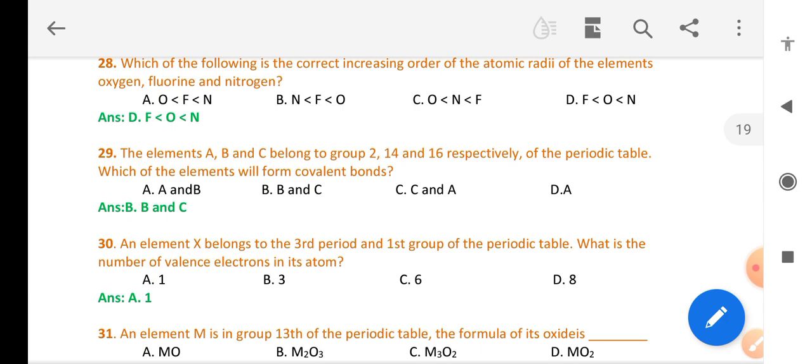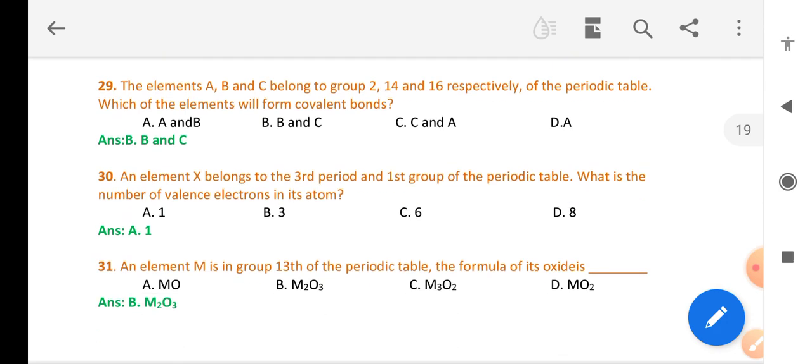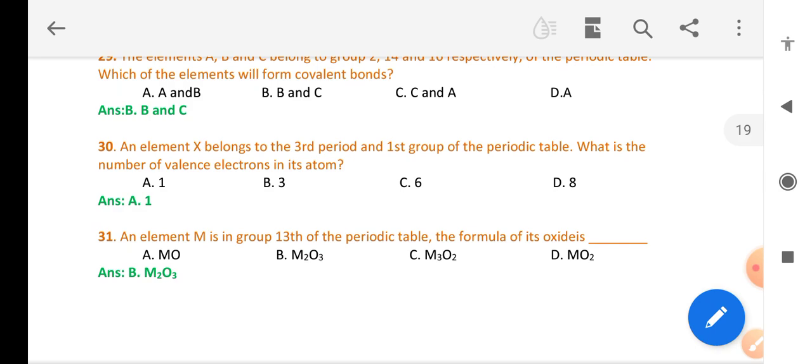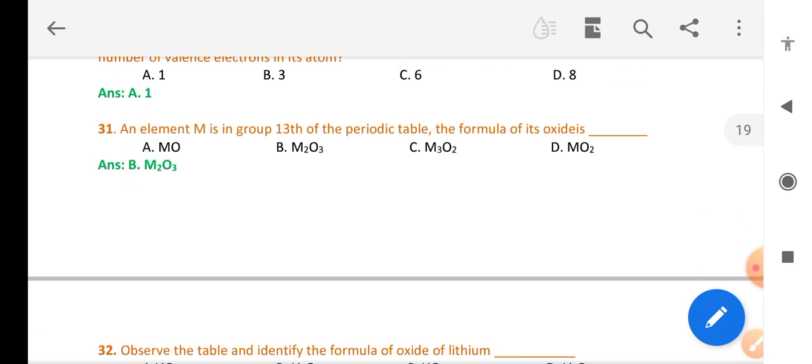The elements A, B, C belong to groups 2, 14, 16 respectively of the periodic table. Which of the elements will form a covalent bond? B and C. The element X belongs to the third period and the first group of the periodic table. What is the number of valence electrons in its atom? 1. The element M is in group 13 of the periodic table. The formula of its oxide is M2O3.